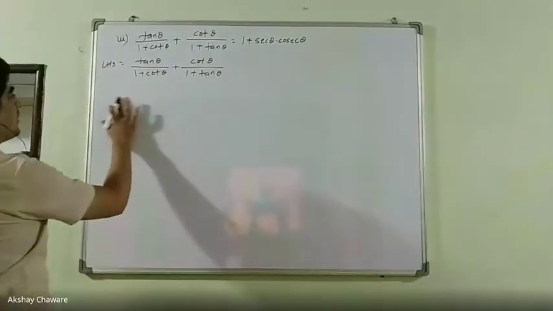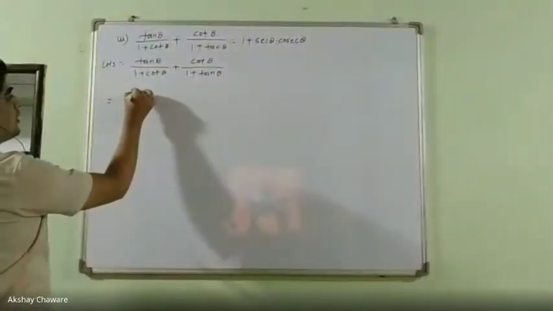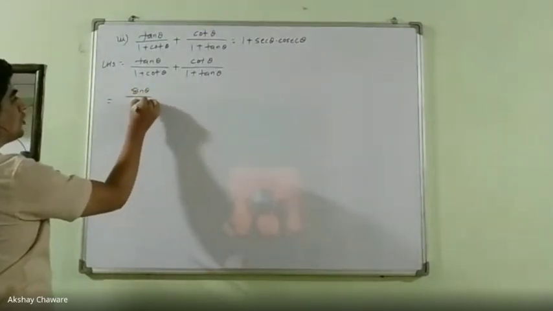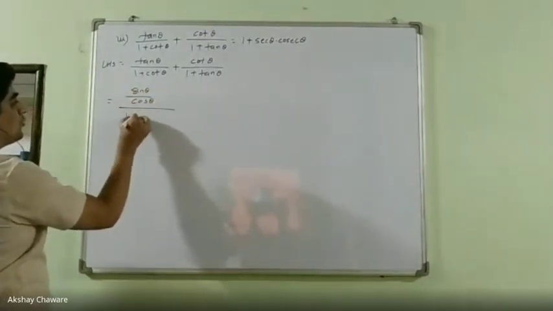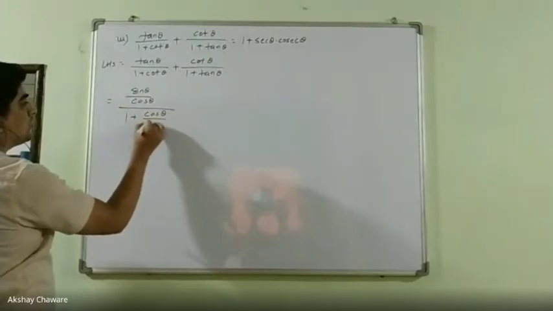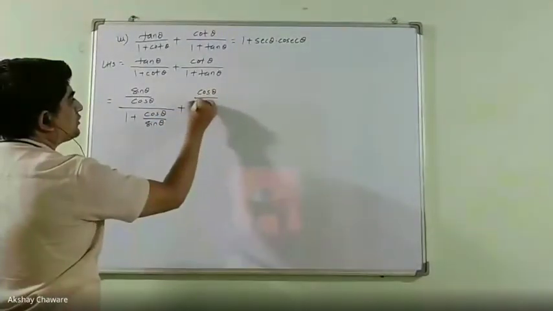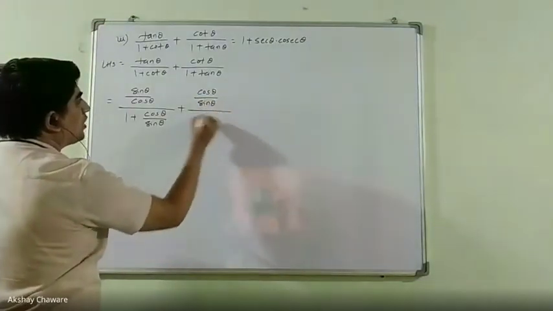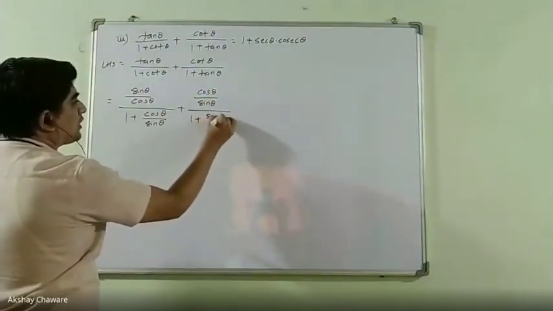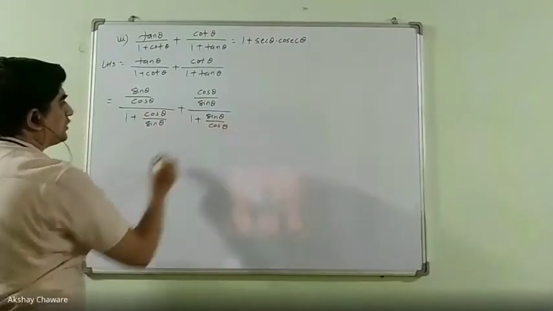Now tan theta we can write as sin theta upon cos theta, upon 1 plus cot theta, and cot theta is nothing but cos theta upon sin theta. Plus cot theta is cos theta upon sin theta, upon 1 plus sin theta upon cos theta.